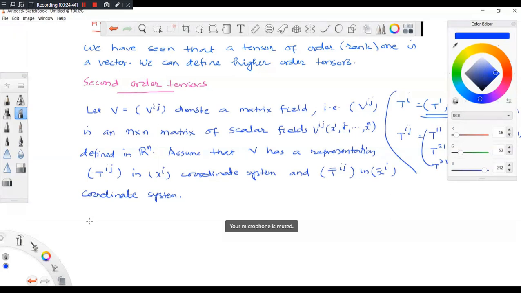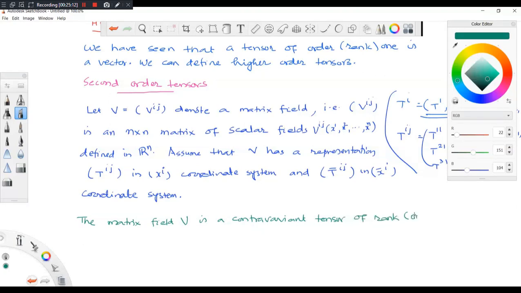Then the matrix field, let me do this. The matrix field V is a contravariant tensor of rank, order and rank I am using alternatively.